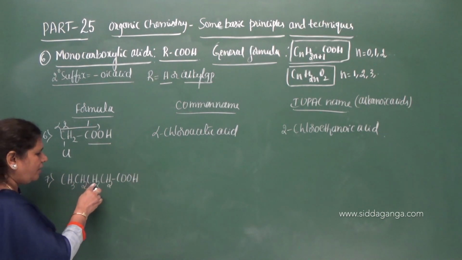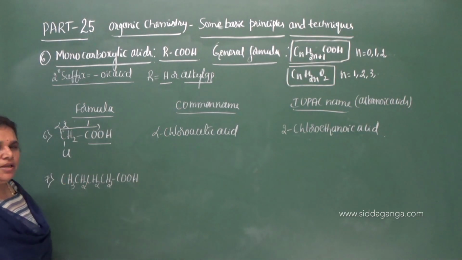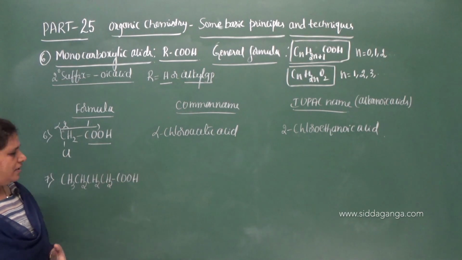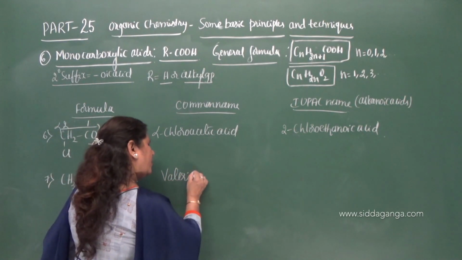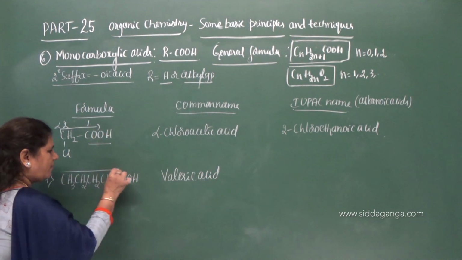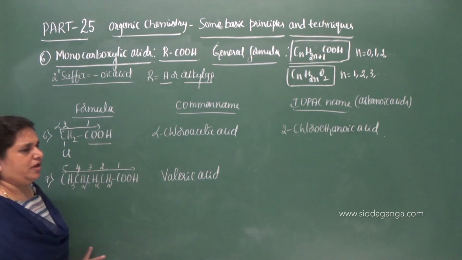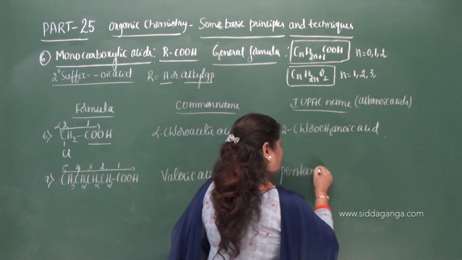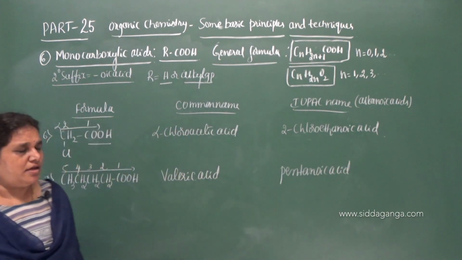Now move on to this compound. 1, 2, 3, 4, 5. There are 5 carbon atoms in total. The common name for this is valeric acid. And what is the IUPAC name? 1, 2, 3, 4, 5. Okay. Now what is the name? Pentanoic acid. Pentanoic acid is the IUPAC name.